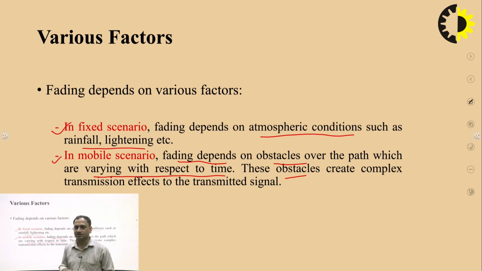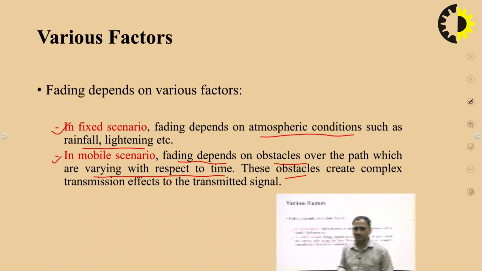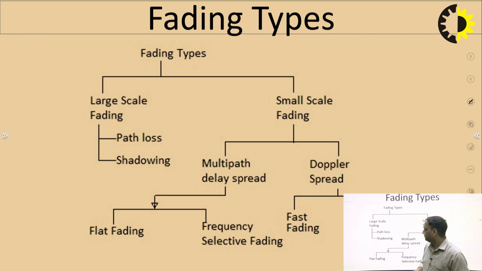This also creates interference at the receiver side when the signals are combined. So, ISI can occur. Because of these reasons, these fading effects will occur at the receiver side. Broadly, we classify the fading types as large scale fading and small scale fading. Large scale fading is considered due to path loss and shadowing, and this occurs because of big obstacles like mountains or buildings within the channel between the transmitter and the receiver. So, path loss and the shadowing effect will occur because of the large buildings or large obstacles.